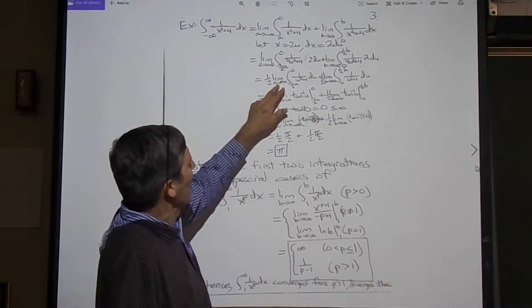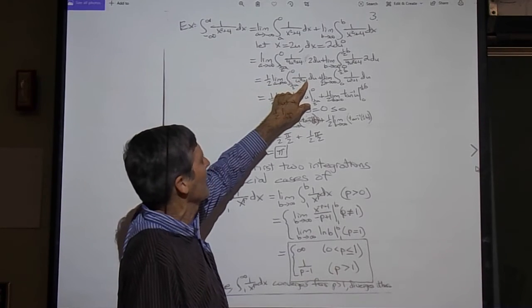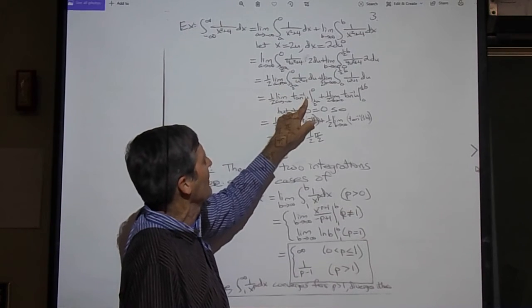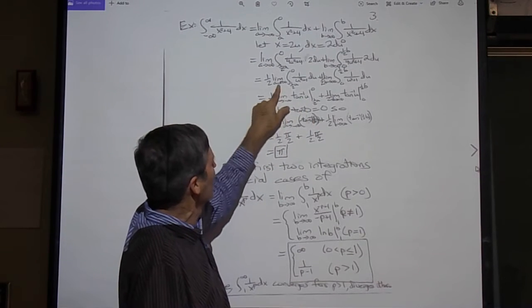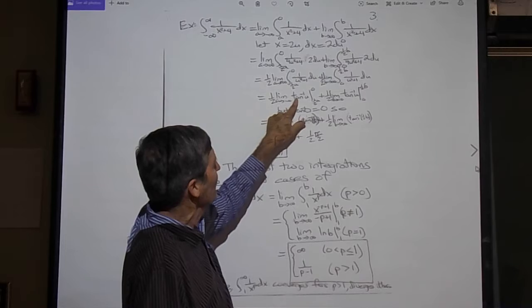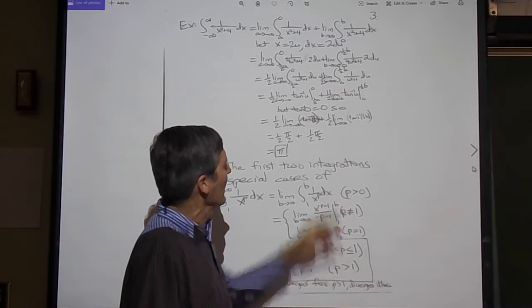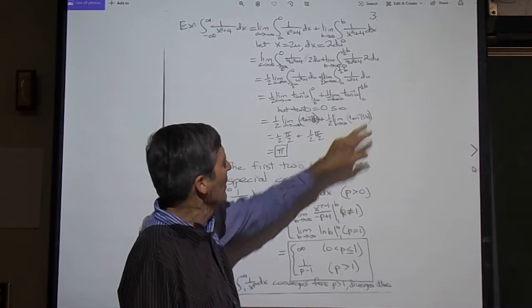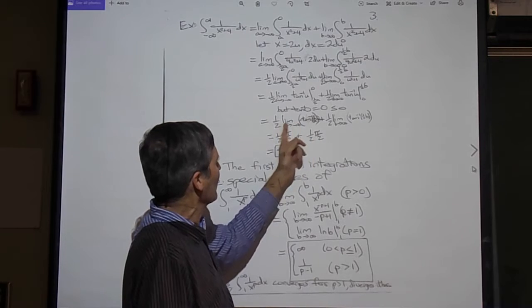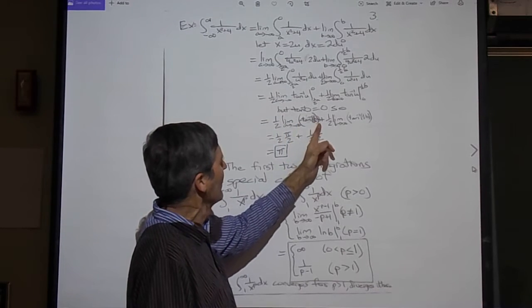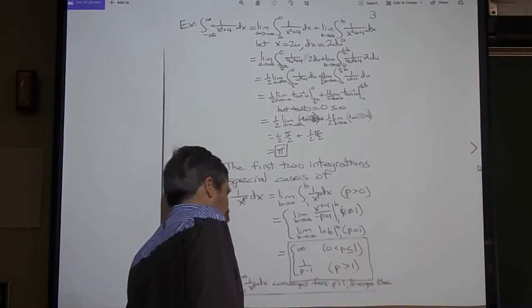Well, we can evaluate that by integrating here. Since I made up 1 over u squared plus 1, I recognize that integral is the arctangent of u. So I need the 1/2, the limit as a goes to minus infinity of minus the arctangent of u, plus 1/2 the limit of arctangent of 1/2 b. Well, what are those limits? The limit as a goes to minus infinity of minus the arctangent, and the limit as b goes to infinity of plus the arctangent. We can do those pretty simply.